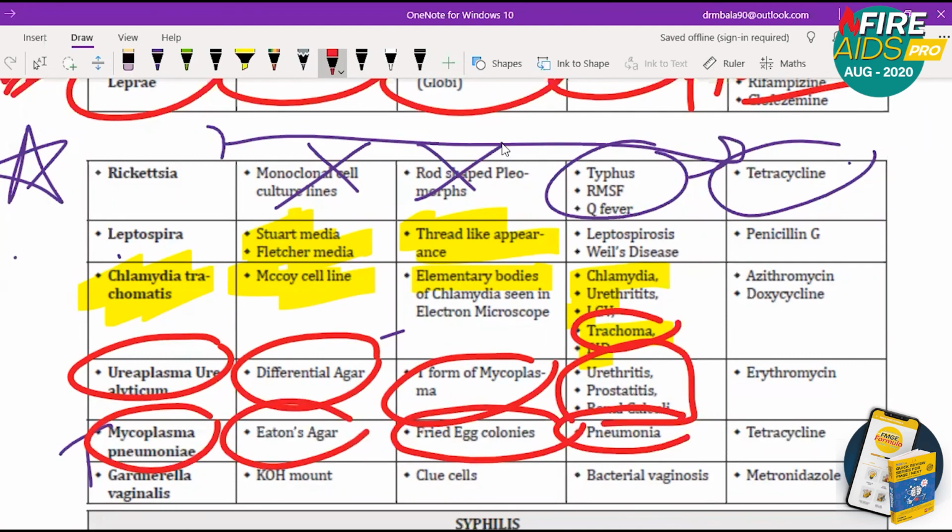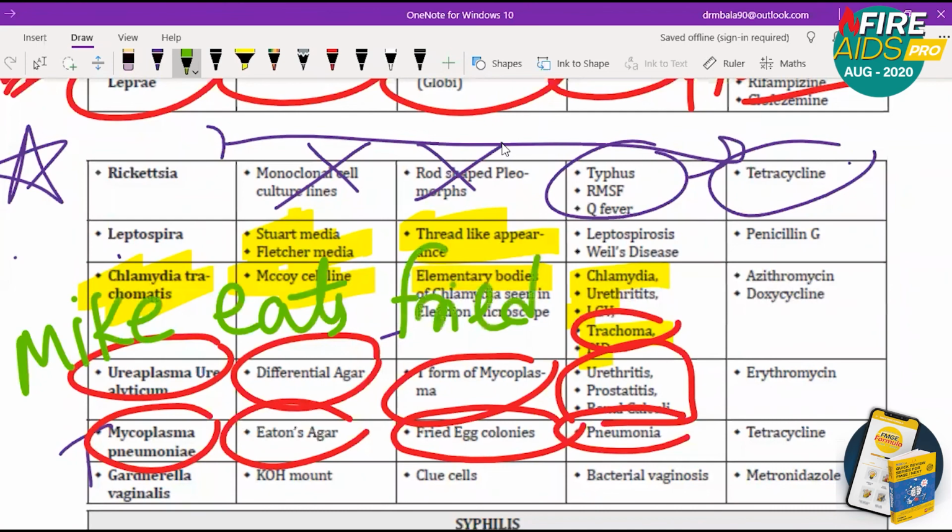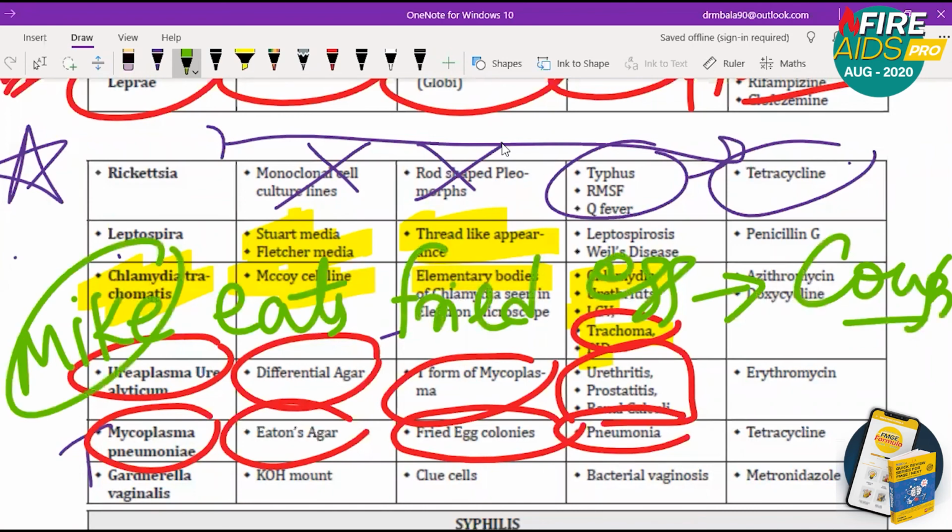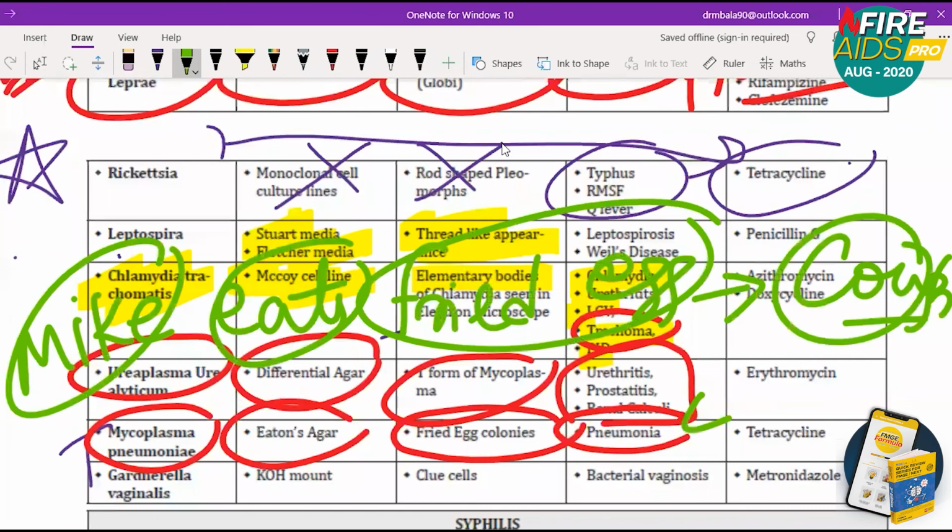A simple mnemonic you can remember is: Mike eats fried egg, and then he coughs. Mike is for Mycoplasma pneumoniae. Eats is for Eaton's agar or Eaton's agent. Fried egg is fried egg colonies. He coughs, so he's having pneumonia. So you can remember Mycoplasma pneumoniae with this mnemonic.